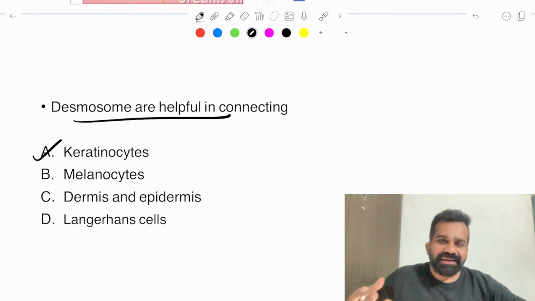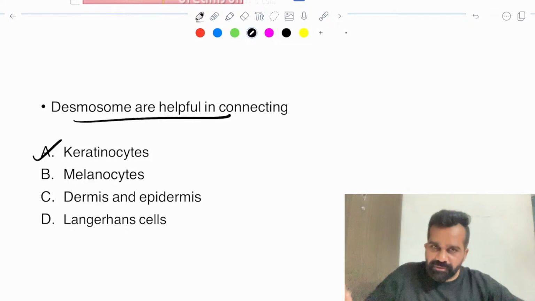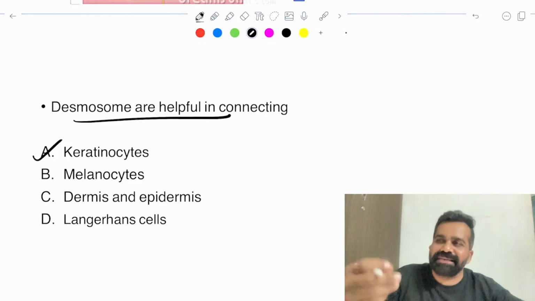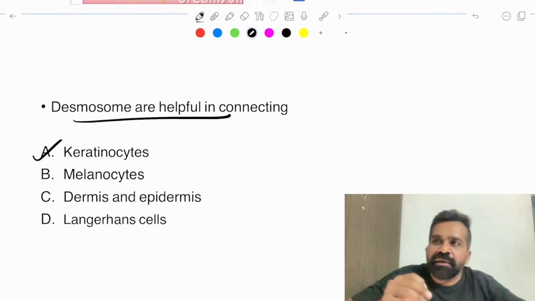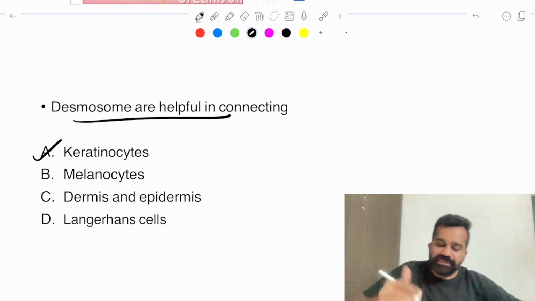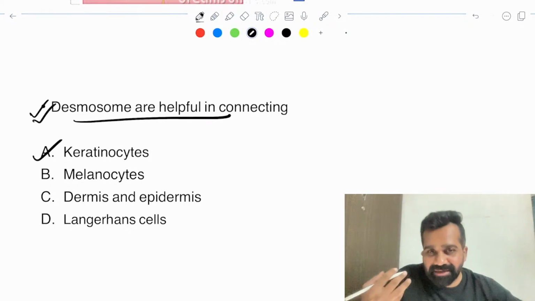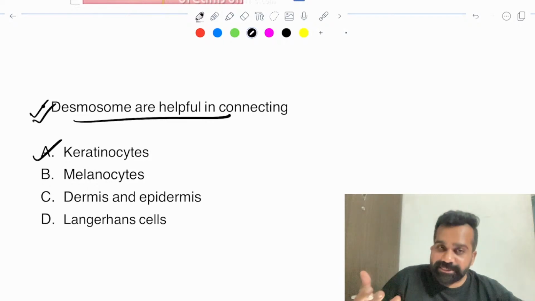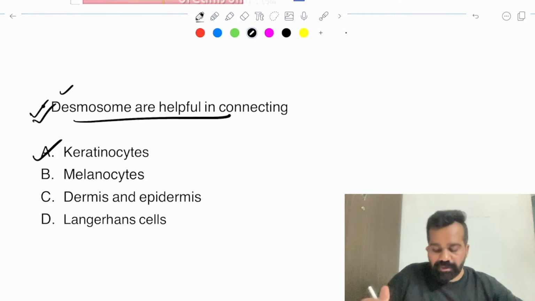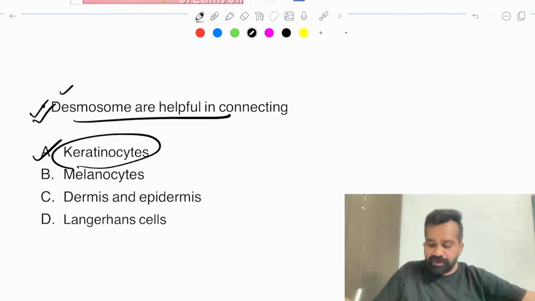Nowadays they are asking very clinical questions, but the options are just giving you a panic attack by giving you a history of a patient and everything, so that you go into deep thinking that this is some difficult MCQ. But this is one of the MCQs which was asked, and they gave you a history of pemphigus vulgaris. In pemphigus vulgaris, because antibody is formed against the desmosome, this MCQ was asked. Desmosome is important to bind keratinocytes.